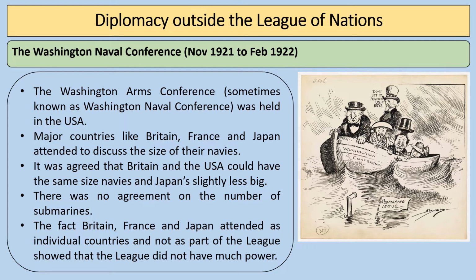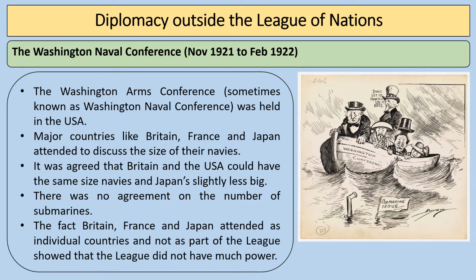So first up, the Washington Naval Conference. It takes place in Washington in the USA, so it can't be in the League of Nations remit because America's not in the League of Nations. Major countries like Britain, France, and Japan, permanent members of the Council of the League of Nations, they attend but representing their own country, not as League of Nations countries. Now, at the conference, it's agreed that Britain and the USA could have the same size navies and Japan's would be slightly less big. So the whole idea of the ratio of 5-5-3, it was called.